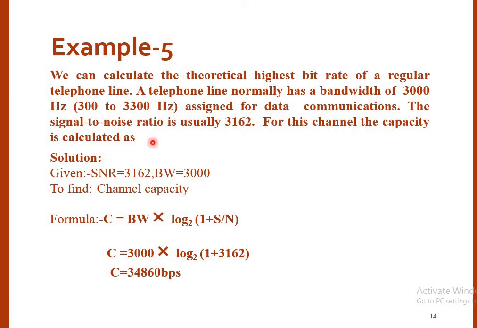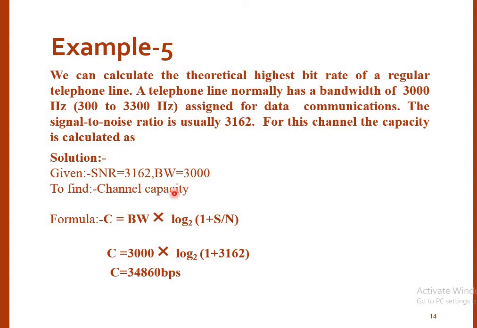We have to calculate the channel capacity for this particular condition. What is given to us, the signal to noise ratio is 3162, and the bandwidth is 3000 hertz. If they have not given the bandwidth of a telephonic line, by default you have to consider the value as 3000 hertz only. This is the standard value of the bandwidth of a telephonic line.